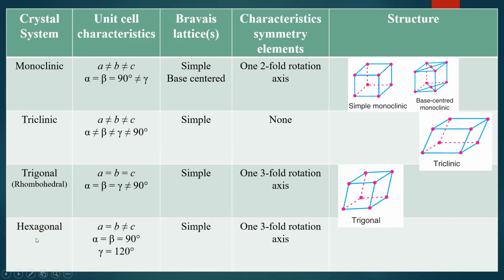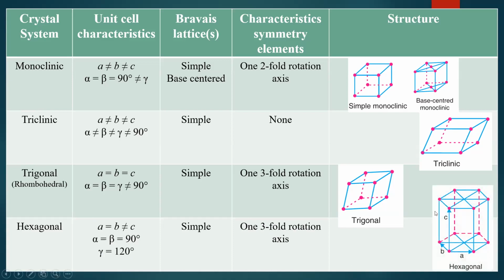Then the last one is hexagonal. The hexagonal crystal system has a equal to b but not equal to c. Two sides are equal, but the third is not equal to the first two. Then alpha and beta are 90 degrees, but gamma is 120 degrees. That is an important characteristic of the hexagonal crystal system. Only simple hexagonal is possible, and it has one three-fold rotation axis, which is its very important characteristic symmetry element.